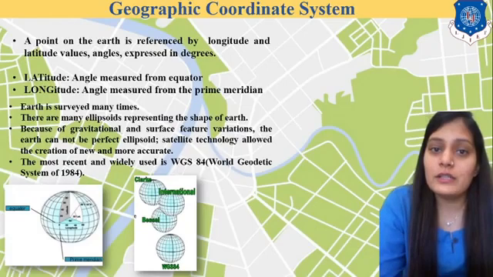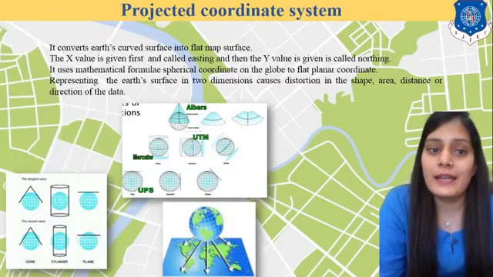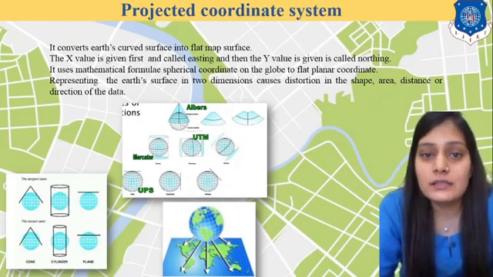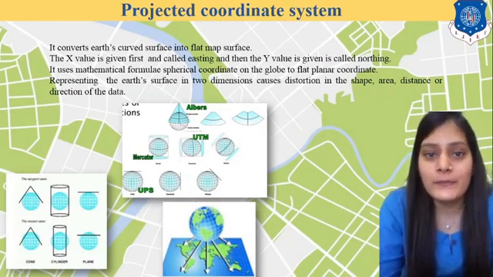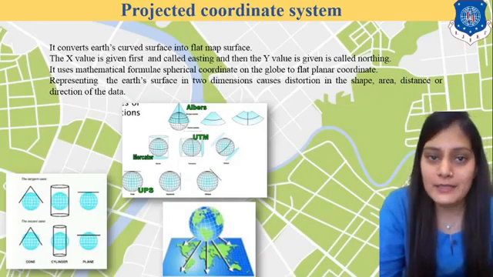Now moving further, let us see what the projected coordinate system is. The projected coordinate system tells us what type of projection we give to our earth as per our requirements.